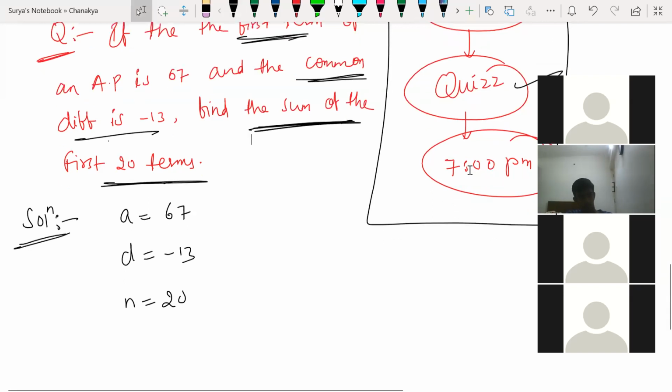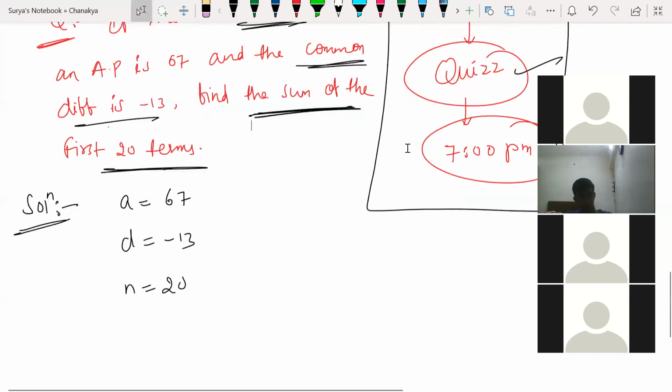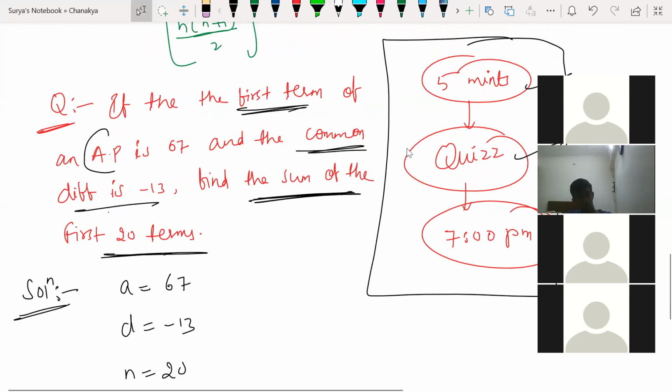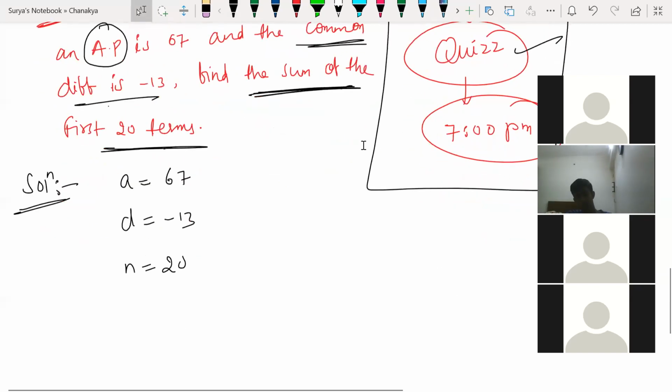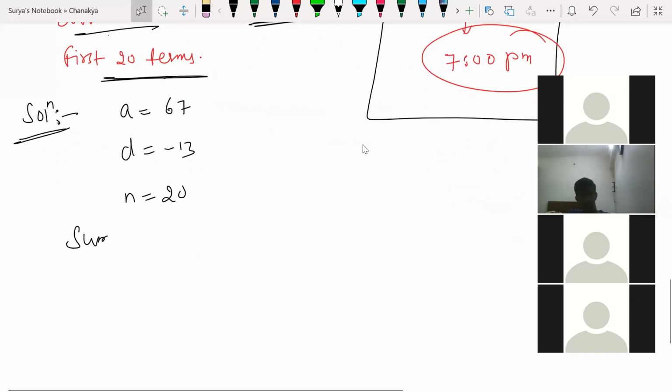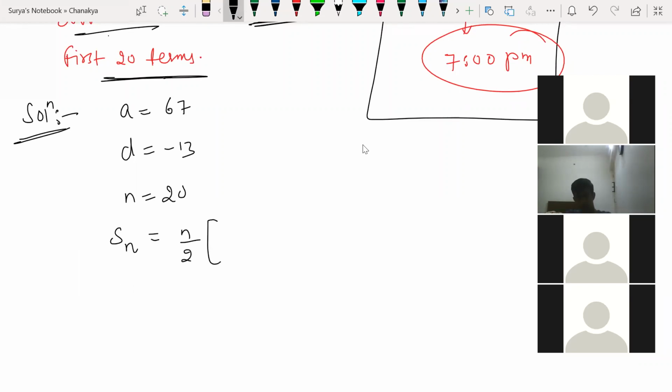What did I tell you about the formula? First 20. He is talking about AP, right? AP series. Look at this. Arithmetic progression sum. What is the formula I told you? Sum of n numbers will be denoted with Sn. So Sn equals n by 2 into 2a plus n minus 1 into d. This was the formula, right?